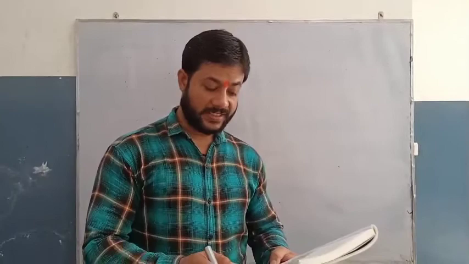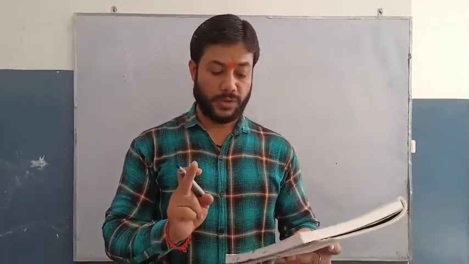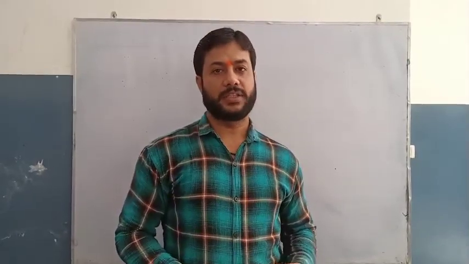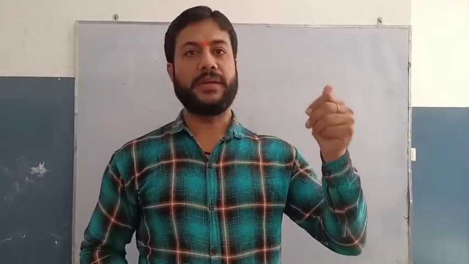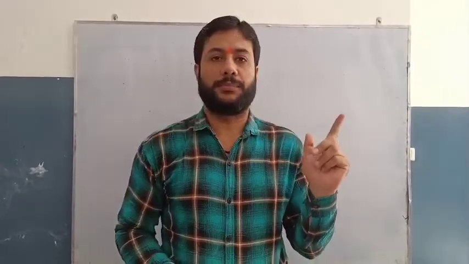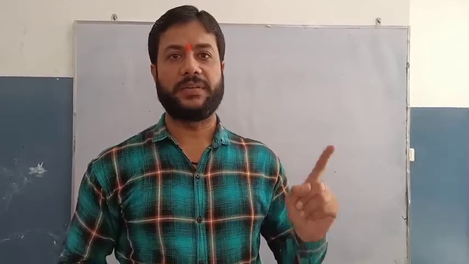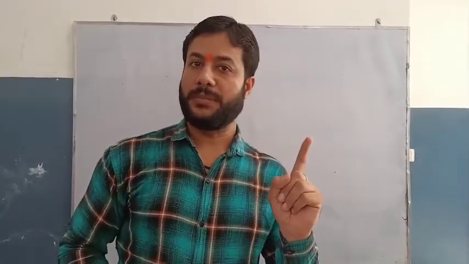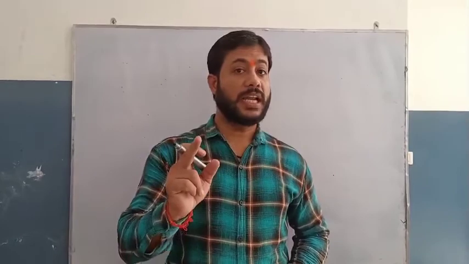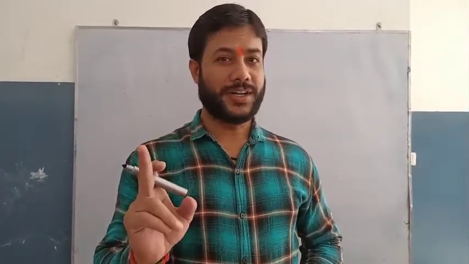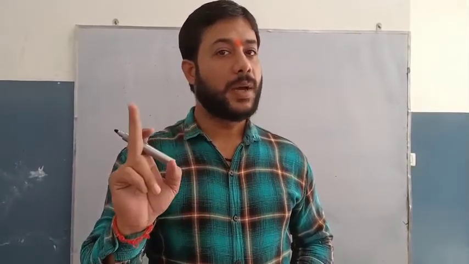Okay. So in exercise 3b, question number 1 says give reason to show that none of the numbers given below is a perfect square. So remember, students, numbers ending with 2, 3, 7 and 8 are never a perfect square, right? And numbers ending with an odd number of zeros will never be a perfect square.